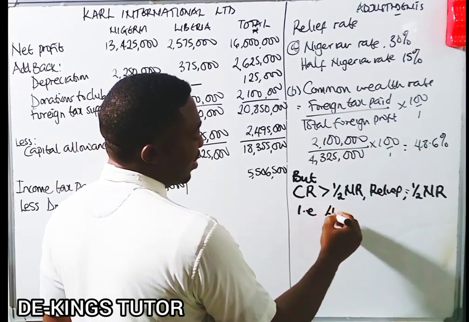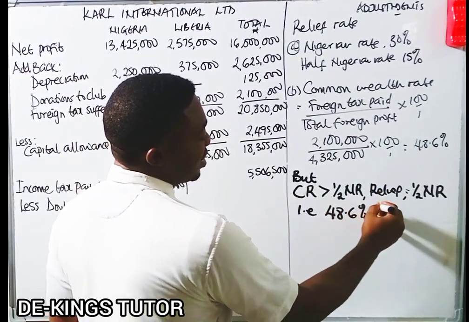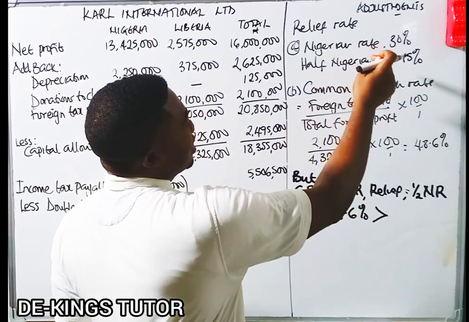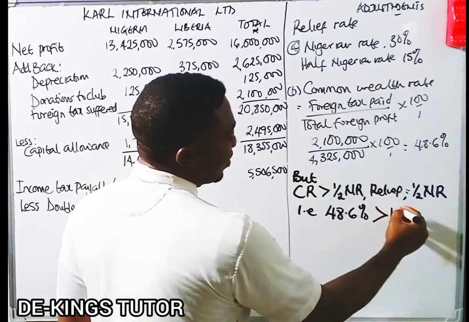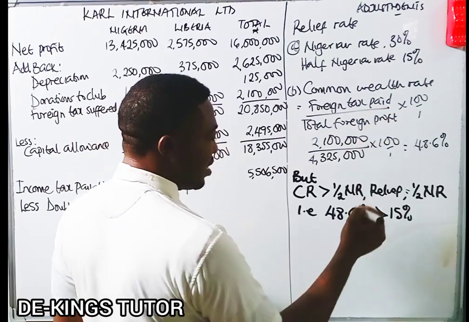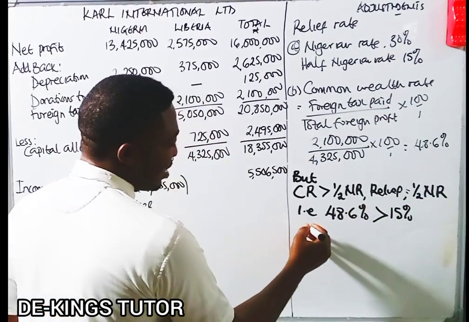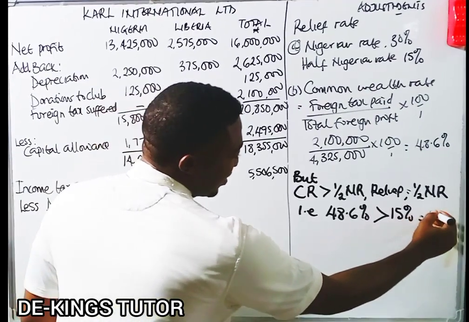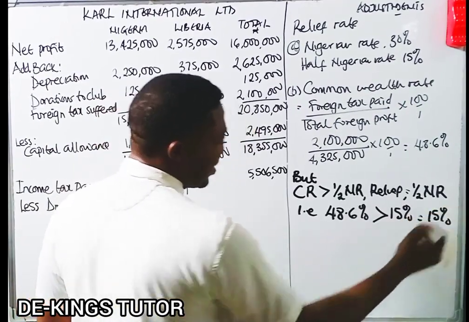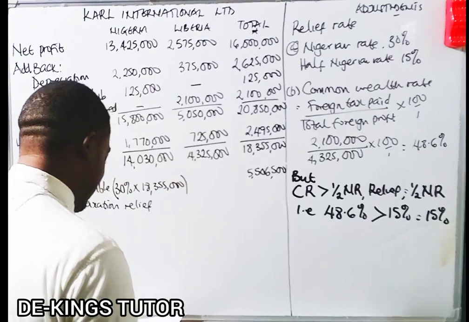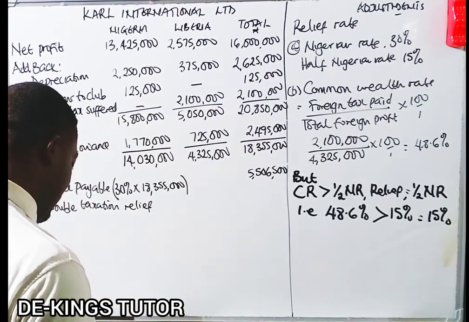So 48.6% is greater than the half Nigerian rate, which is 15%. Now what is the relief? The relief should be half Nigerian rate. Therefore, the relief is 15% on the income.